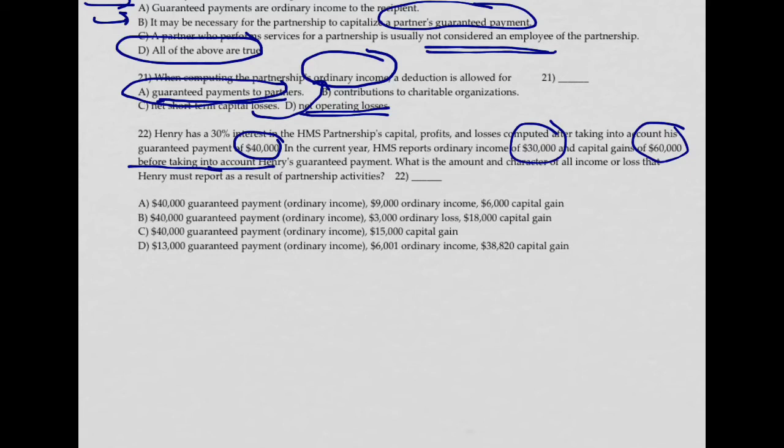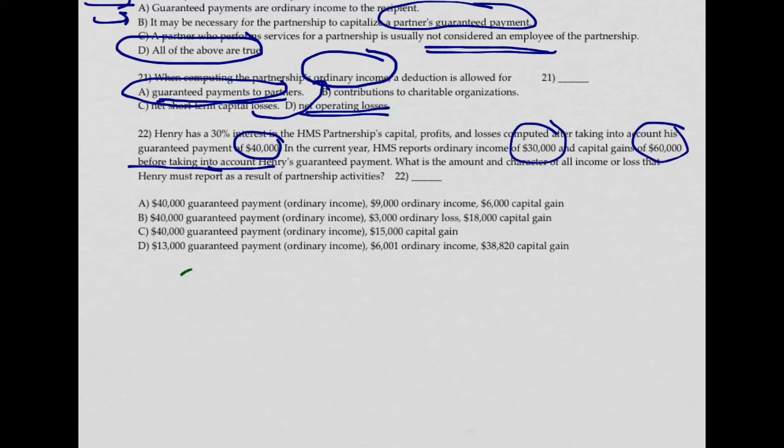In the current year, HMS reports ordinary income of 30 and capital gains of 60 before taking into account Henry's guaranteed payment. Okay, so let's do the math. The math works like this.